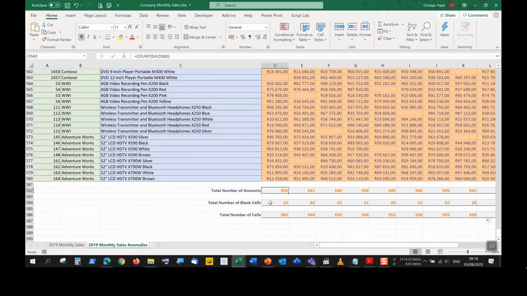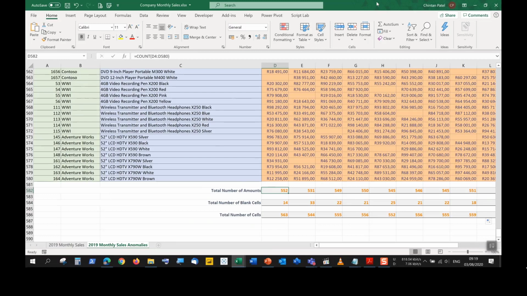These calculations may not seem very useful right now, but the total number of amounts or total numbers is something very useful. Count is used quite often. It's even available under the AutoSum command that we have. The blank cells help us when we are trying to figure out these anomalies. That's why I renamed the worksheet to anomalies. So we can find out where all these mistakes are, how many cells we have,